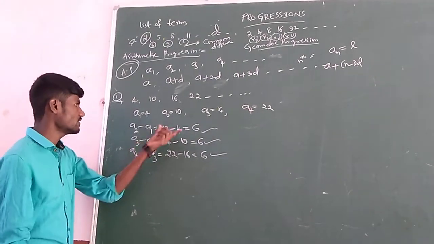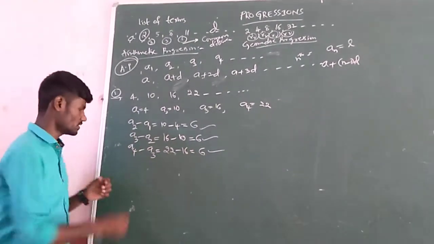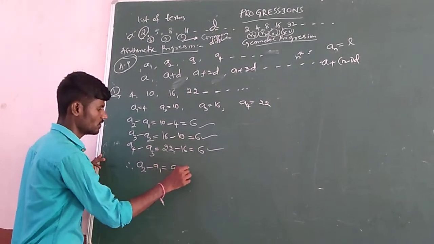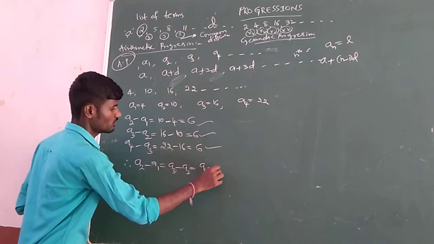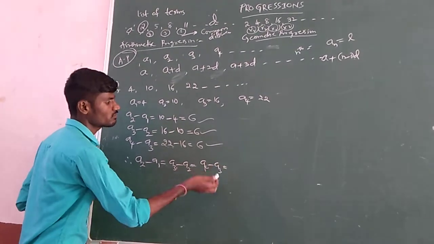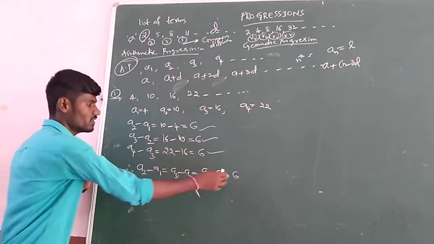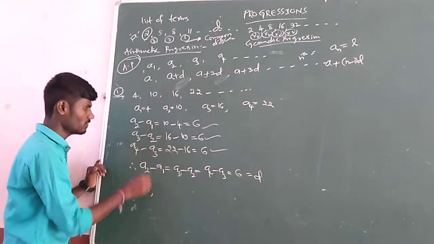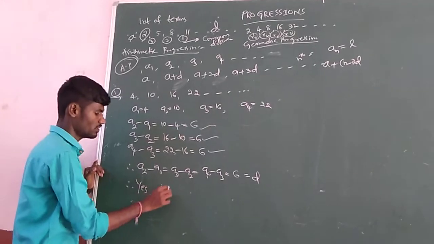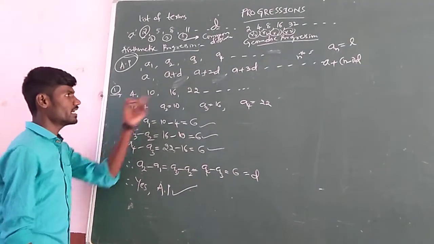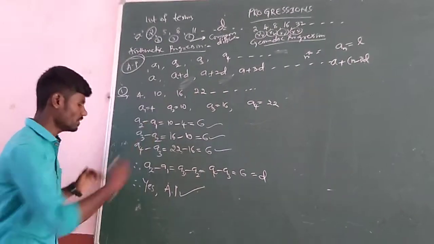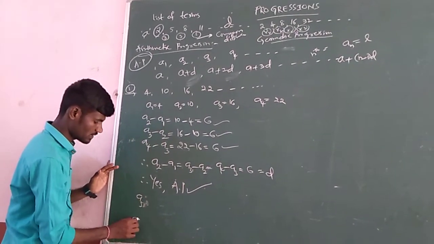Yes, the difference between successive terms is the same. Therefore, we can say that a2 minus a1 equals a3 minus a2 equals a4 minus a3, all are the same, and they are equal to 6. Then we can say the common difference is fixed. Therefore, yes, the given list of terms forms an AP. If they ask to find two more terms, two more means a5 and a6, since these are already 4.